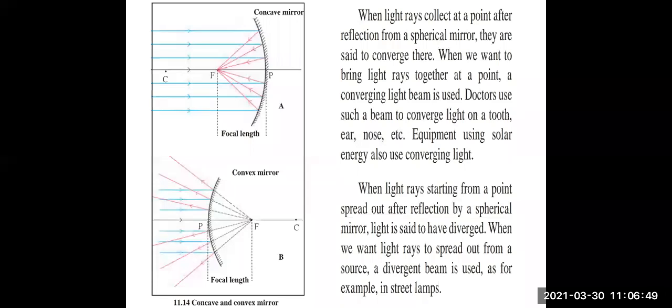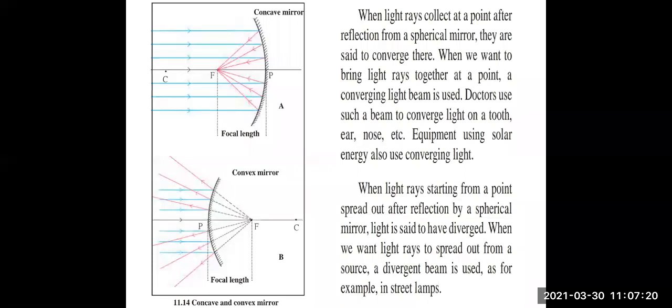Now you can see from F, the rays are passing on and getting diverged. That is, they are getting spread in all directions in your surroundings. Here also you can use those basic three rules which we have studied. In the first diagram of the concave mirror, the incident ray is parallel to the principal axis and the reflected ray passes through the focus.